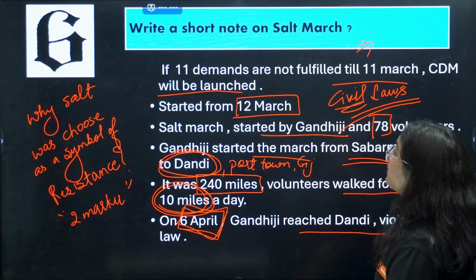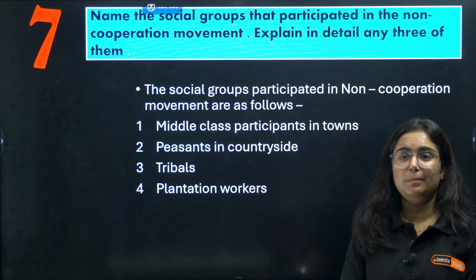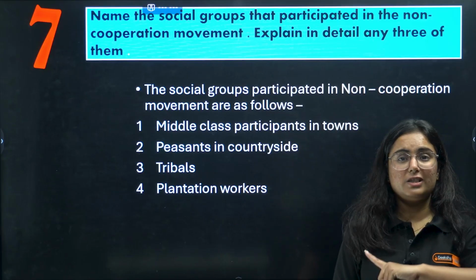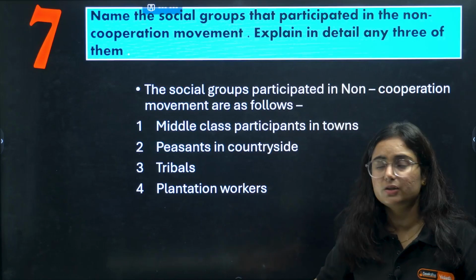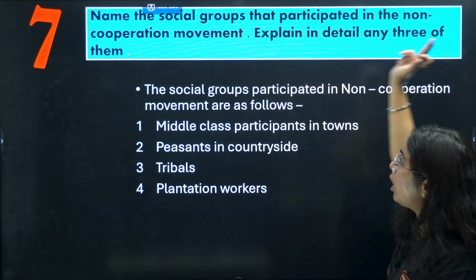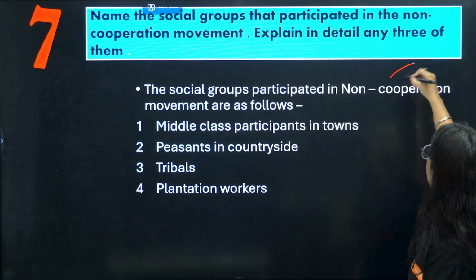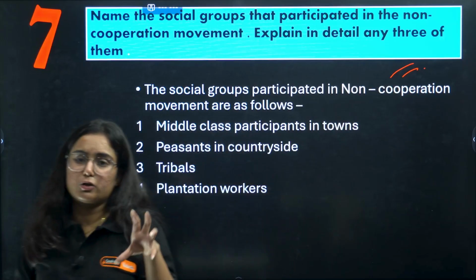So this was the next important question from the chapter Nationalism in India. Moving to the last important question of this chapter, very, very important. You will see this throughout your question paper. Name the social groups that participated in the non-cooperation movement. Explain in detail any 3 of them. Now, I have just written the names of the social groups.